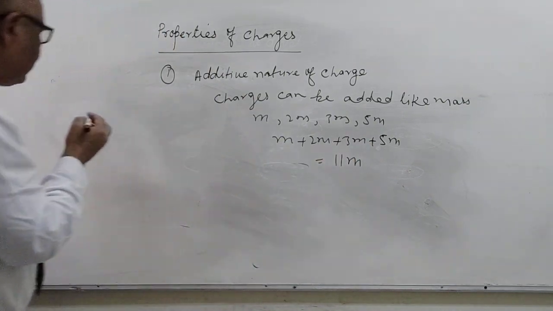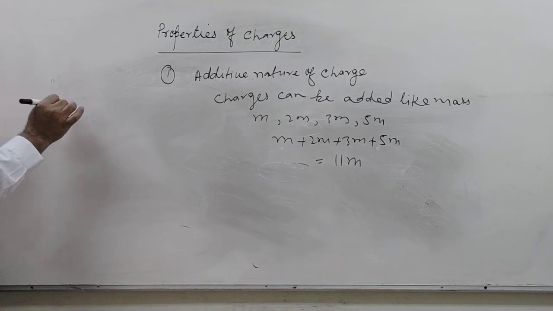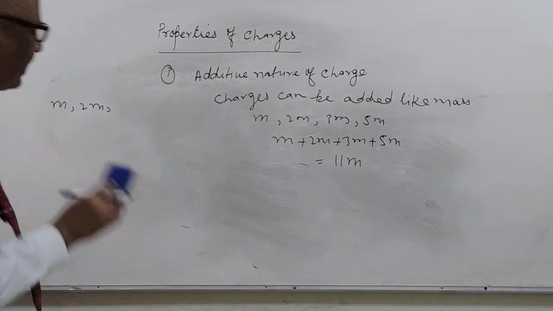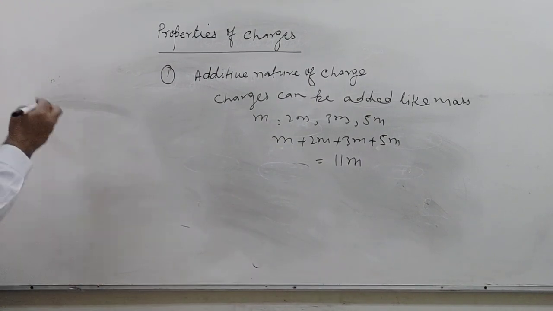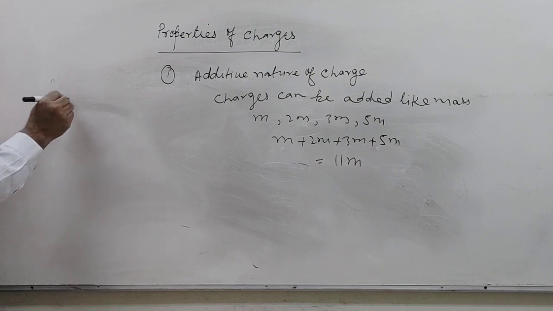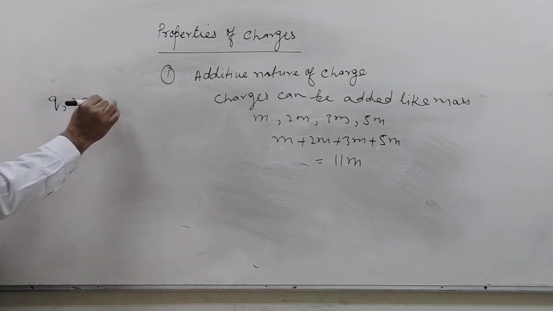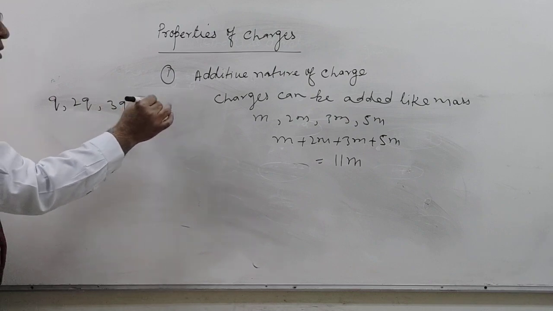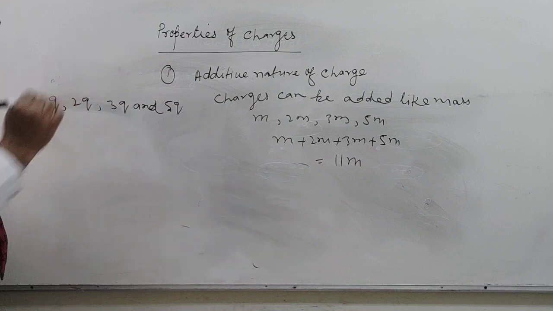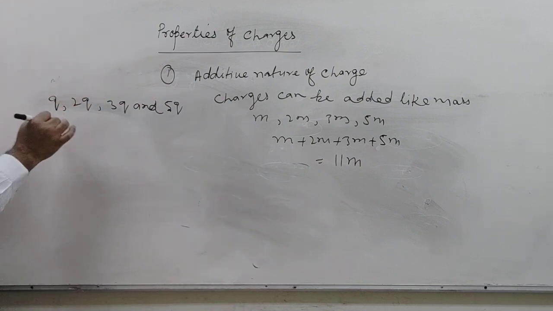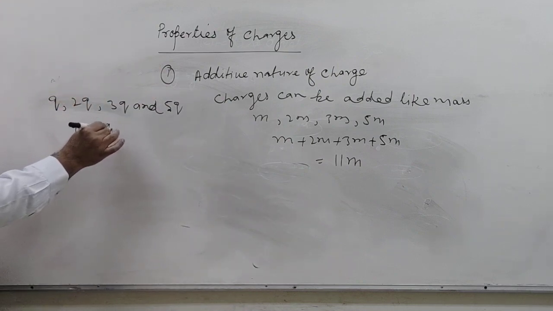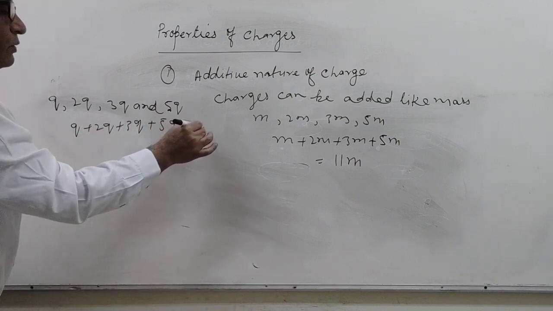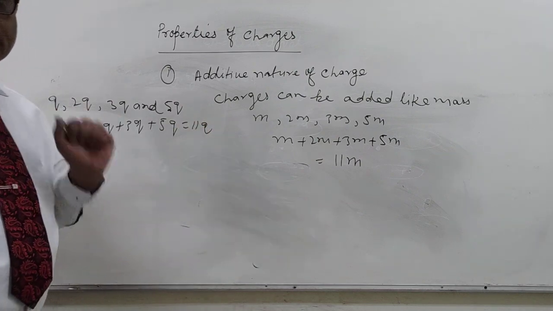Simply for the charges, charge is generally denoted by q. So q, 2q, 3q and 5q. Add q plus 2q plus 3q plus 5q, and that is 11q, just like mass.